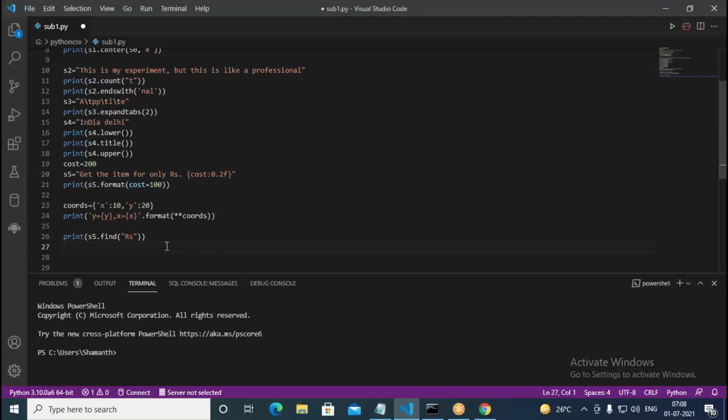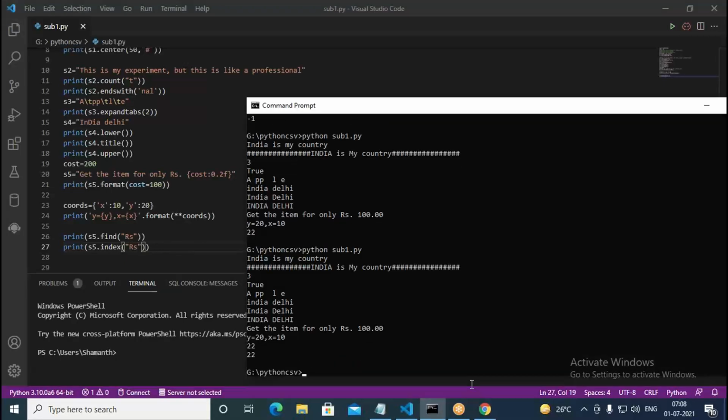Now similarly, here I go with print, then s5 dot index. The syntax for index is almost the same as find. You put RS here. Now let us find this one. It is also saying 21.